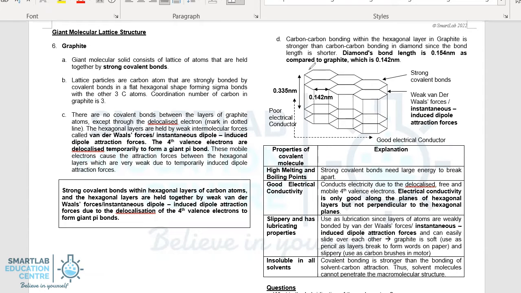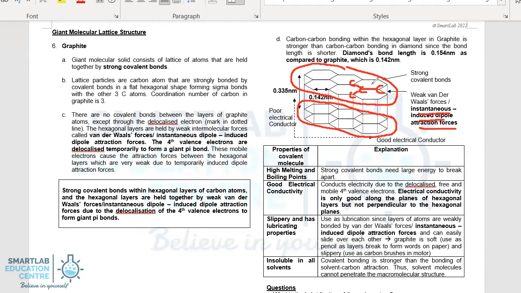In the case of graphite, strong covalent bonds exist within hexagonal layers of the carbon atoms. So there's one on top and one below. And between these hexagonal layers, they are actually held by instantaneous dipole-induced dipole attraction forces. The reason is because every single carbon atom in the hexagonal layers is bonded to 3 others.